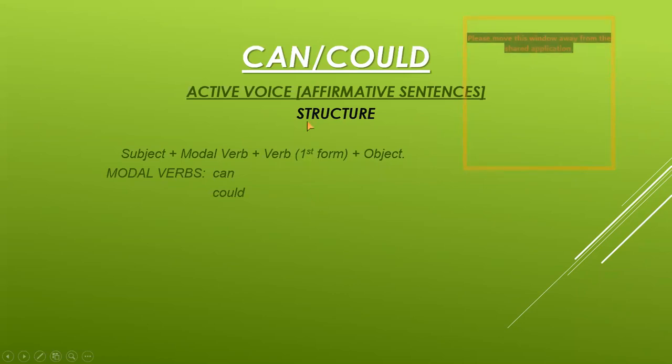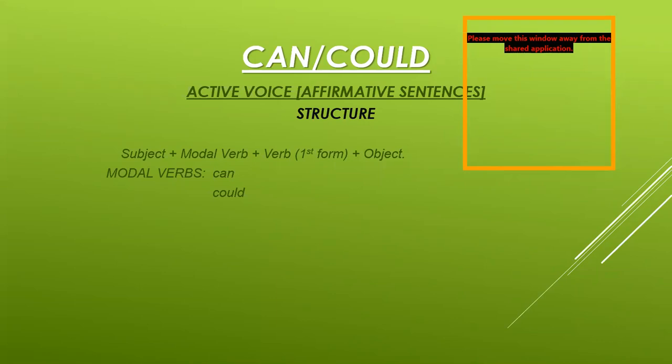Now, I want to inform you once again that can, could, and may and might can be written in affirmative form, negative form, and interrogative form.